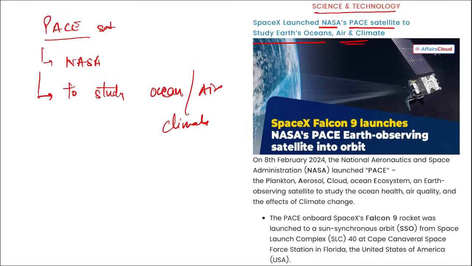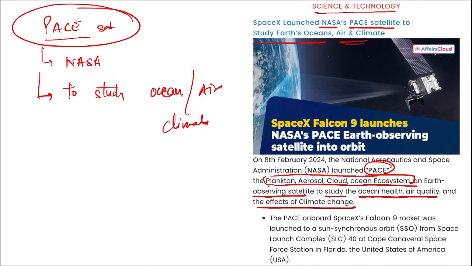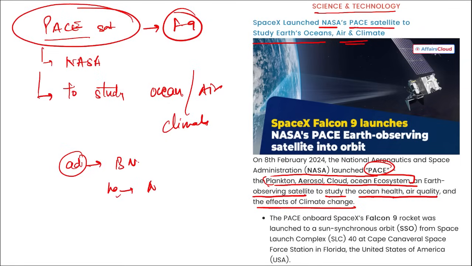What does PACE stand for? PACE is Plankton Aerosol Cloud Ocean Ecosystem. I repeat, what does PACE stand for? Plankton Aerosol Cloud Ocean Ecosystem. This is an Earth observation satellite, and it is to study the ocean health, air quality, and the effects of climate change. So PACE satellite launched by USA NASA, and remember this was launched using Falcon 9 rocket of SpaceX. Correct? Next. Who is the administrator of NASA? Bill Nelson. Headquarter of NASA, Washington, DC.